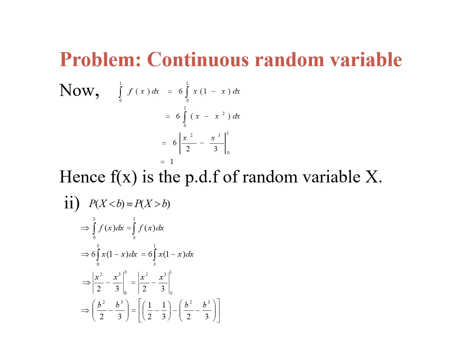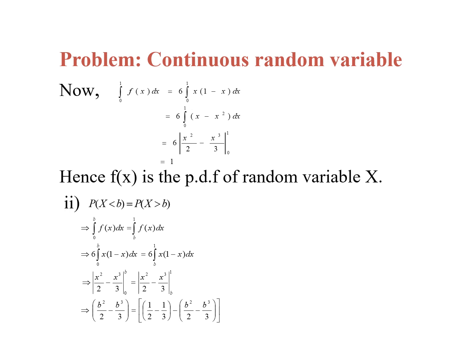Next one, second one, we have to determine a number b such that probability of x less than b is equal to probability of x greater than b. Here integration f of x dx, upper limit is b and lower limit is 0, which is equal to integration f of x into dx, here upper limit is 1 and lower limit is b. So we can substitute f of x here.